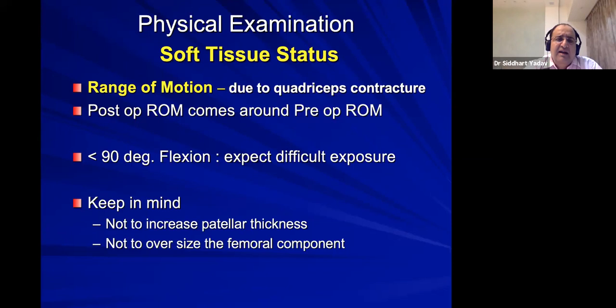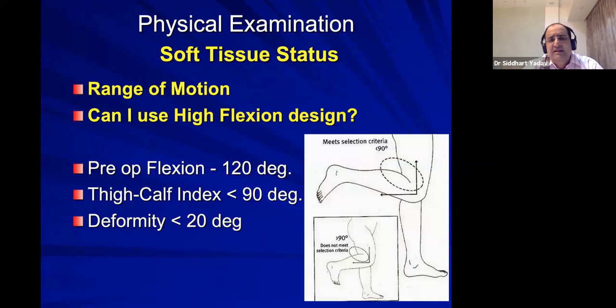Always keep in mind, where the movement is less, we should not increase the patellar thickness if resurfacing, and we should never oversize the femoral component. Whether to use a high flexion TKR or not, first of all, you should know the range of motion. If the range of motion is less than 120 degrees, then high flexion TKR, which is aimed to get 140 or so knee flexion, should not be used because it takes away a lot of posterior bone.